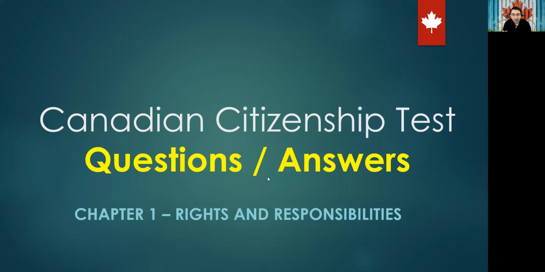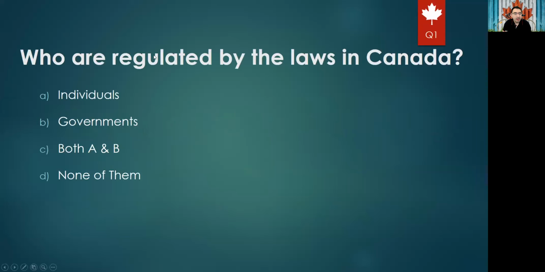And we can start with the first question, which will be: who are regulated by the laws in Canada? And you have 4 options: individuals, governments, both A and B, and none of them. So who are regulated by the laws in Canada? Normally the laws will control both individuals and governments for sure, because the law controls everyone. So the correct answer will be C, which is both A and B.